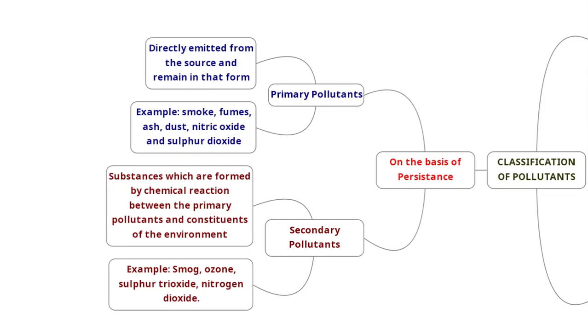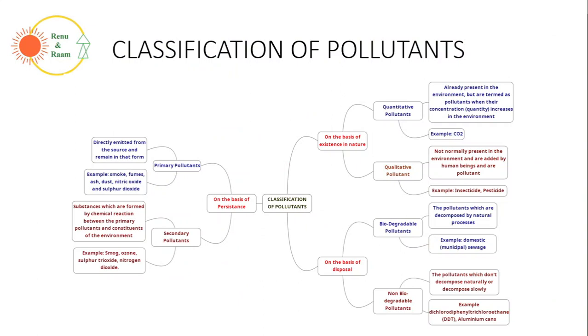Now it mixes with the winter fog which is in Delhi. So winter fog is an environmental constituent, and the smoke is a primary pollutant. They mix together to create smog. S-M-O-G, smog. Smog is smoke plus fog. So it is a type of secondary pollutant. Okay, so on the basis of persistence, we have this classification. So these are certain classifications of pollutants.